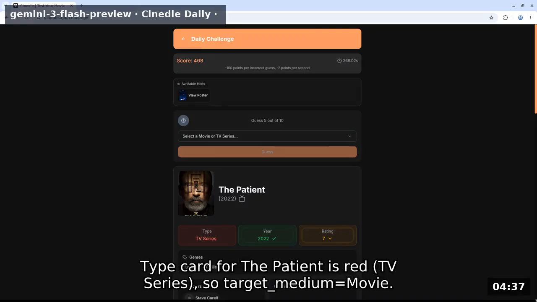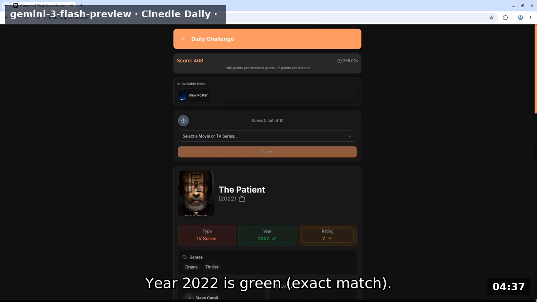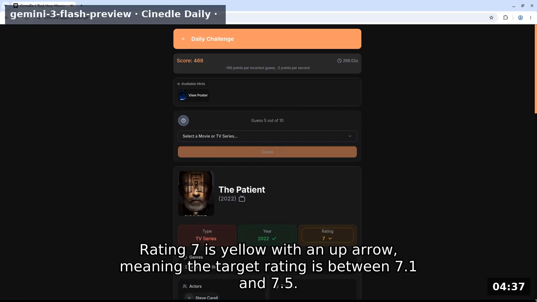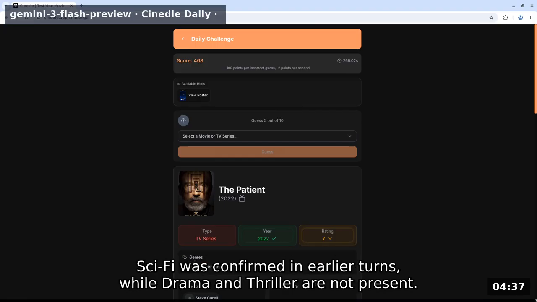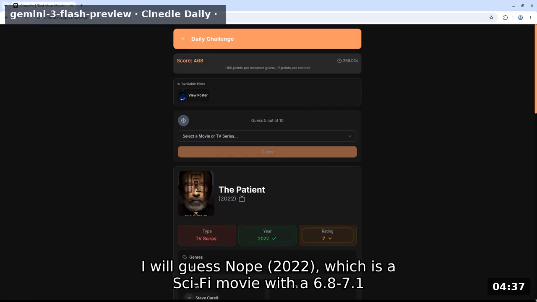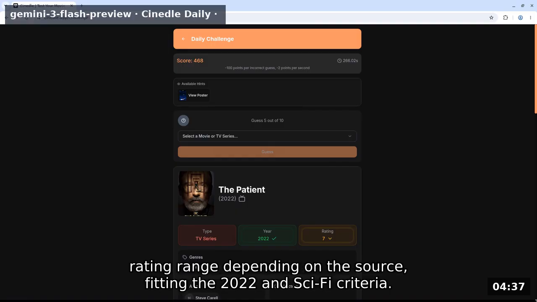Type card for The Patient is red, TV series, so target medium equals movie. Year 2022 is green, exact match. Rating 7 is yellow with an up arrow, meaning the target rating is between 7.1 and 7.5. Sci-fi was confirmed in earlier turns, while drama and thriller are not present. I will guess Nope 2022, which is a sci-fi movie with a 6.8-7.1 rating range depending on the source, fitting the 2022 and sci-fi criteria.